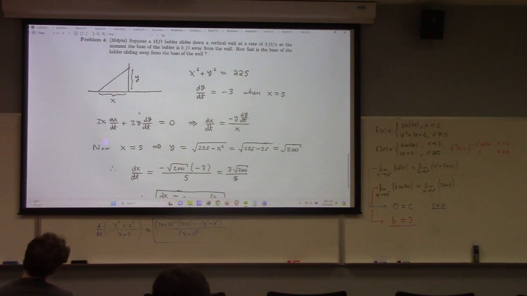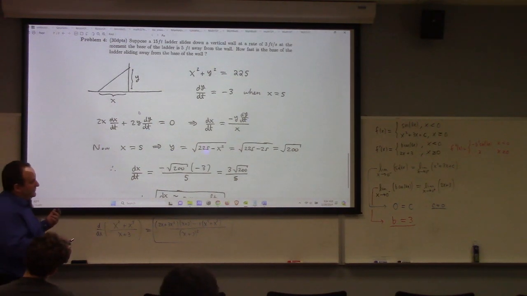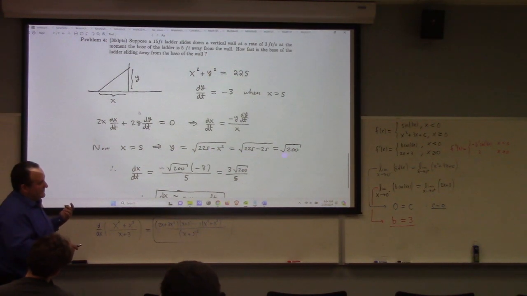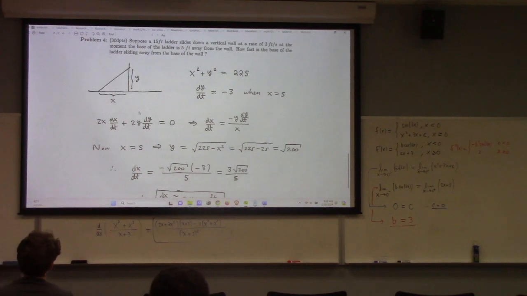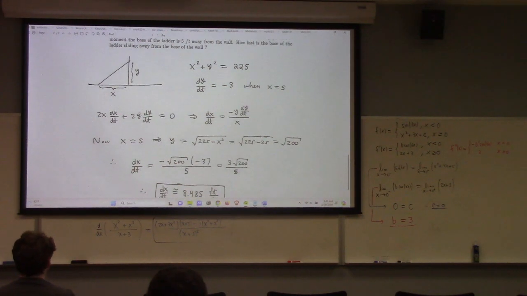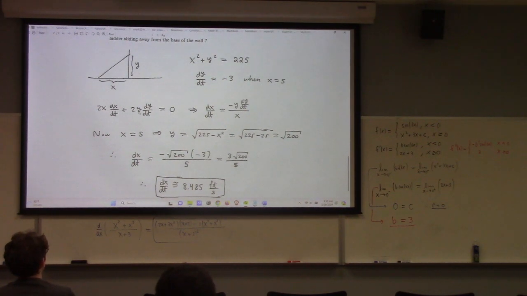Because if x is equal to 5, y has to be the square root of 225 minus x squared, which is the square root of 200. So lo and behold, I get minus the square root of 200 times -3 divided by 5, which gives me that, which is approximately, like I said, 8.485. Well, I'll shut up. Are there any questions?